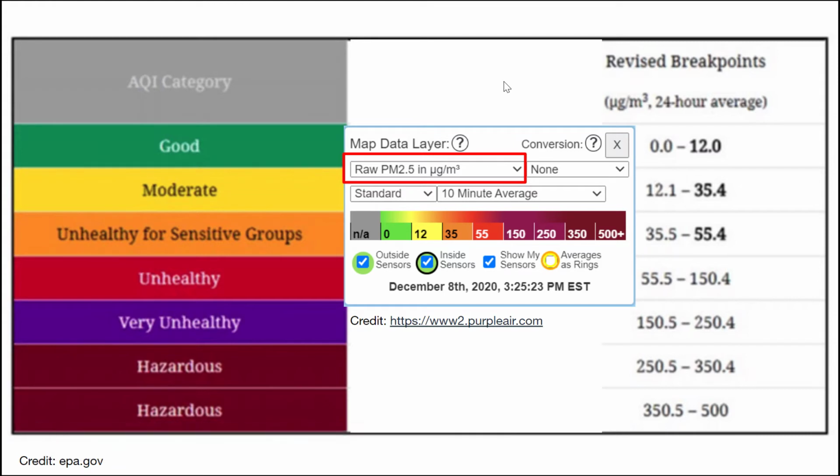And so what this means is that if you change to the raw PM2.5, the numbers on the map will change, but the colors will not change. The colors should always agree with the EPA Air Quality Index categories. Some other countries have their own categories, but they're not displayed on Purple Air maps that I know of.